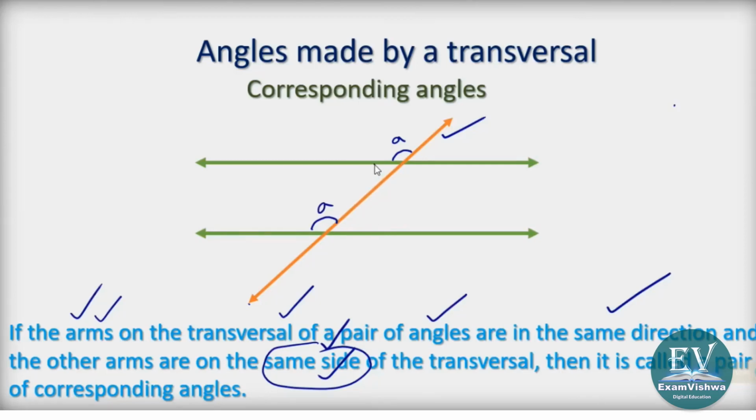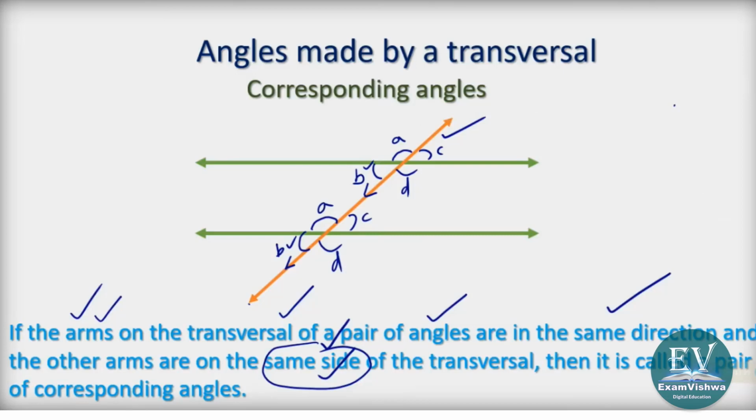Take this as B. The direction is here. Take this also B. Direction is here. Same side, same direction on the transversal. We call B-B as corresponding, A-A as corresponding, C-C as corresponding, D-D as corresponding. The definition is tough but understanding is easy. They will be on the same side and will actually have the same measure, so they look alike too. It is very easy for me to make you understand they have equal measure.